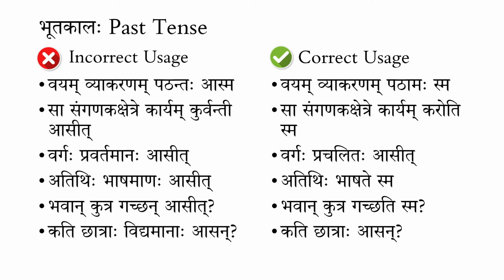So these shatranta and shanajanta words are to be used as visheshanam to another namapadam most of the time, and they should not be used with asti or asit to form sentences in the present continuous or past continuous sense. So we looked at some of the examples and how to represent them correctly.